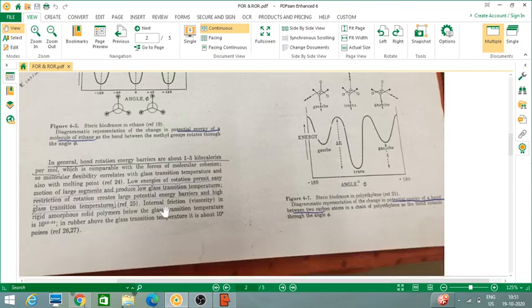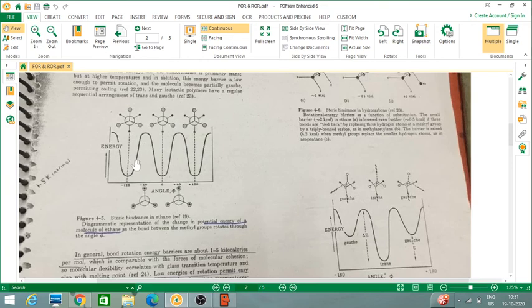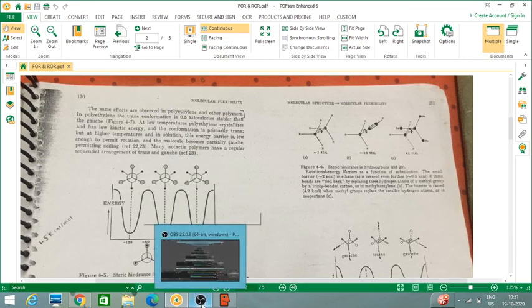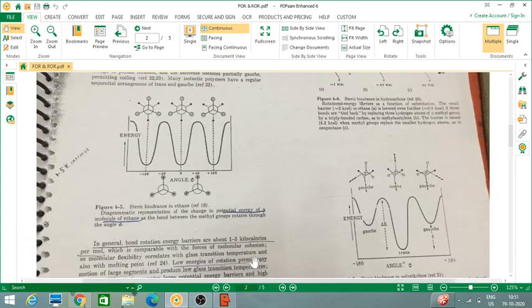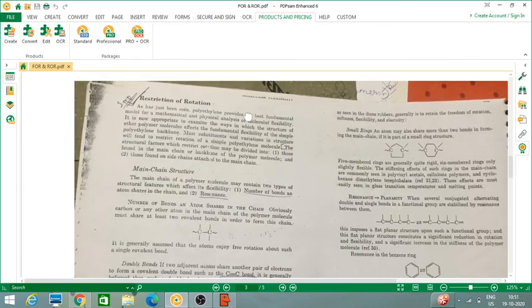So this is all about freedom of rotation. I hope you understand. Read it again and again, you will get it. If you have any doubt, you can ask me. This question is very important. It comes for around 16 marks, so prepare it well. Then restriction of rotation is also there.